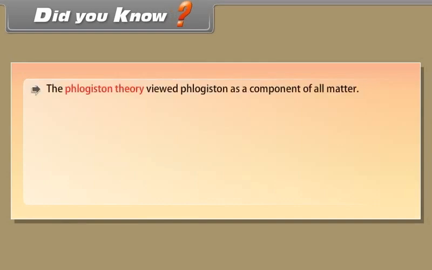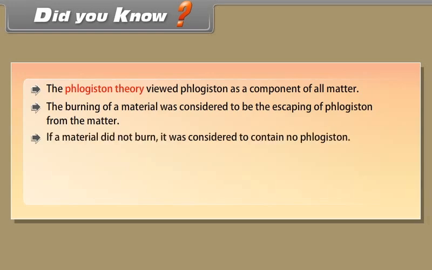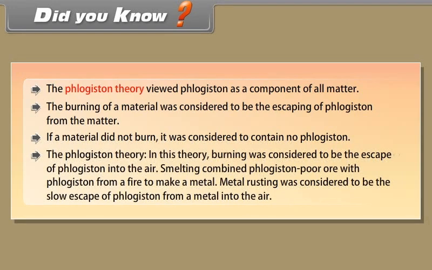Did you know? The phlogiston theory viewed phlogiston as a component of all matter. The burning of a material was considered to be the escaping of phlogiston from the matter. If a material did not burn, it was considered to contain no phlogiston. The phlogiston theory. In this theory, burning was considered to be the escape of phlogiston into the air. Smelting combined phlogiston-poor ore with phlogiston from a fire to make a metal. Metal rusting was considered to be the slow escape of phlogiston from a metal into the air.